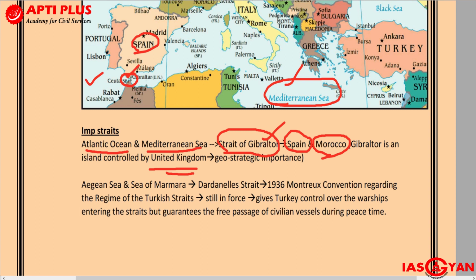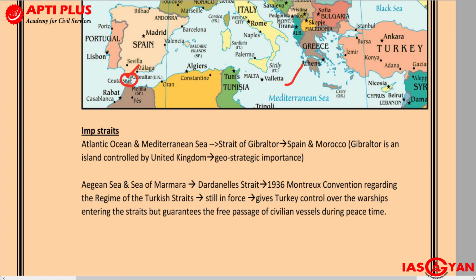Some of the important straits that we can see out here are: one is the Strait of Gibraltar. Another that we have just now seen is the Dardanelles Strait. Now, why is this Dardanelles Strait important?